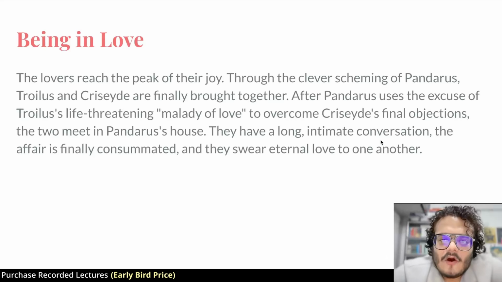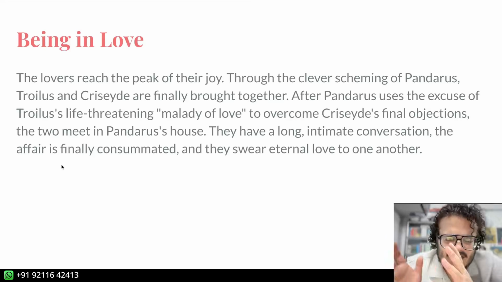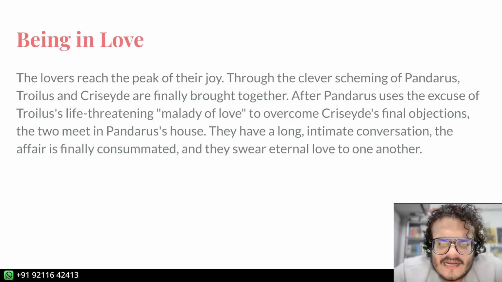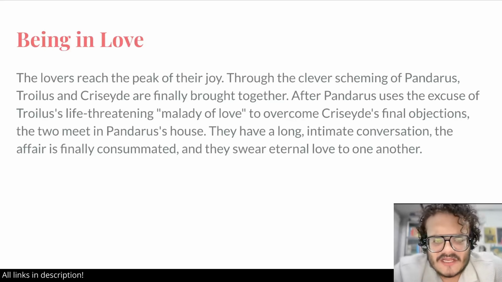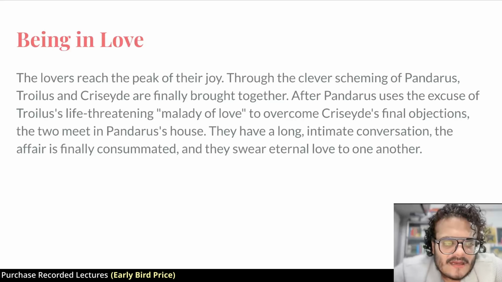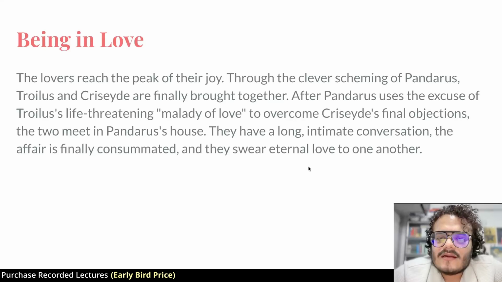And there they have a long, intimate conversation, and the affair is finally consummated, which means they make love. Basically, they go into a room privately without anybody noticing. And what happens is kind of weird. Troilus is so sick that the act of making love is something that Pandarus helps him do, right? So it's a very strange, very uncomfortable scene to read. Cressida is there, Troilus is there, and Pandarus is helping them make love. And eventually they swear eternal love to one another.